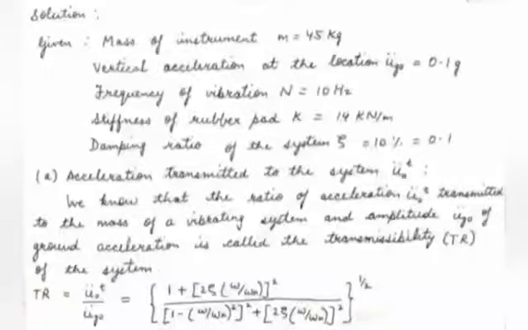The expression for TR is equal to ü_0t upon ü_g0, which is equal to square root of [1 + (2ζ ω/ωn)²] divided by [(1 − (ω/ωn)²)² + (2ζ ω/ωn)²].